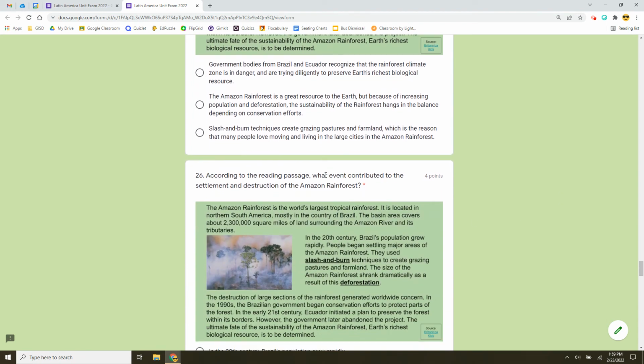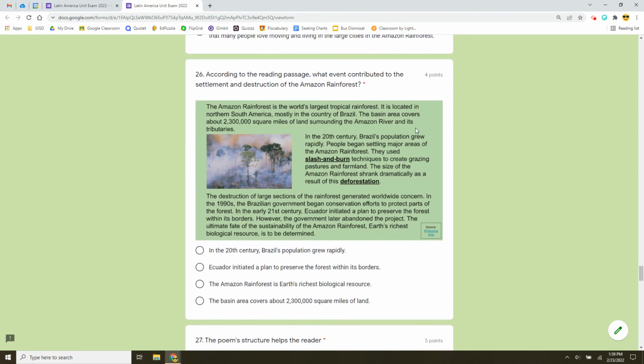According to the reading passage, what event contributed to the settlement and destruction of the rainforest? Pay very close attention to the words in paragraph 2 while Mrs. Smith reads for the answer choices. In the 20th century, Brazil's population grew rapidly. Ecuador initiated a plan to preserve the forest within its borders. The Amazon rainforest is Earth's richest biological resource. The basin area covers about 2,300,000 square miles of land. Choose a statement that was found in paragraph 2.